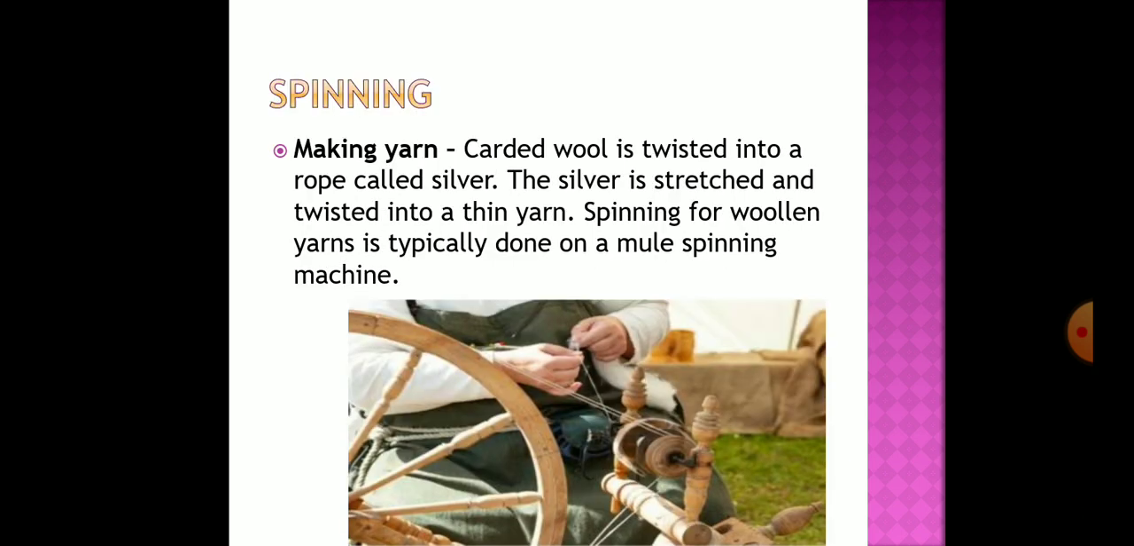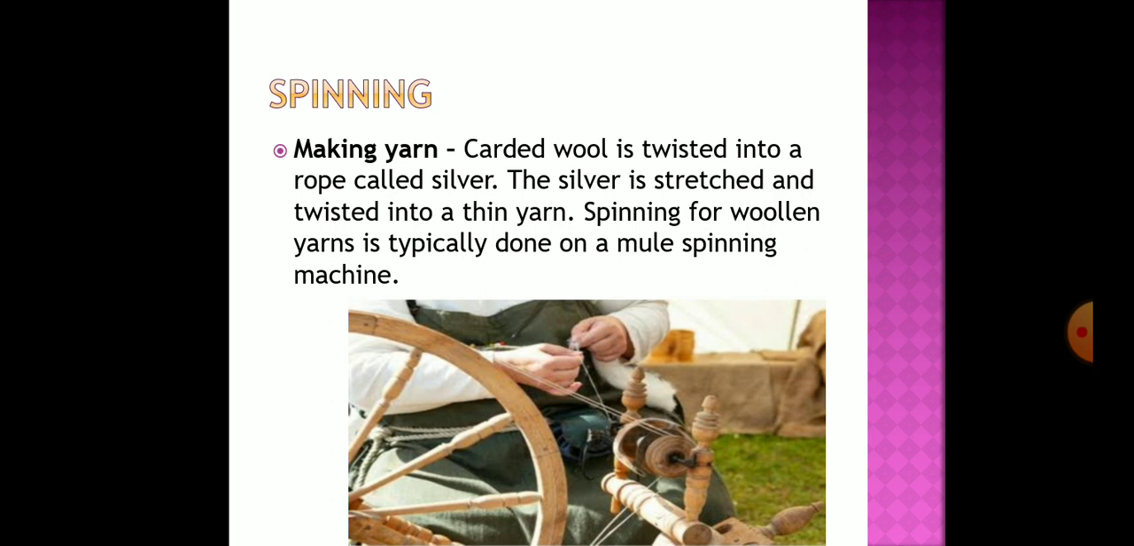Thereafter, spinning. So what is spinning? Spinning is the process in which yarn is made. Carded wool is twisted, as you can see in the image. There you can see a person twisting the wool to make a fiber. So how is it done? The twisted wool will turn into a yarn which is used to make the fabric.